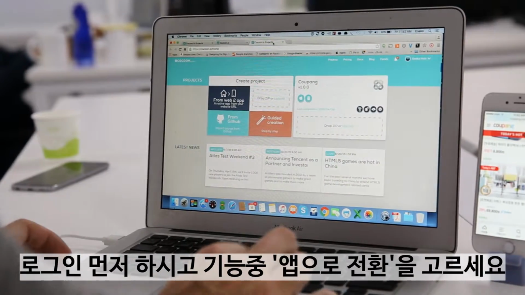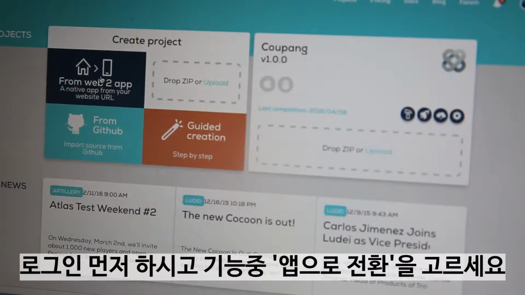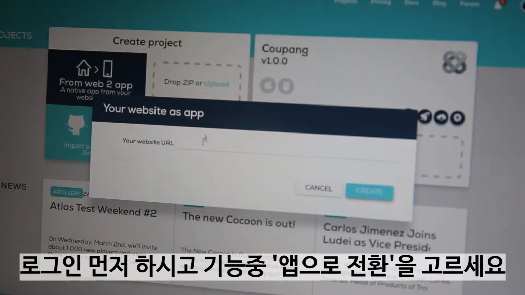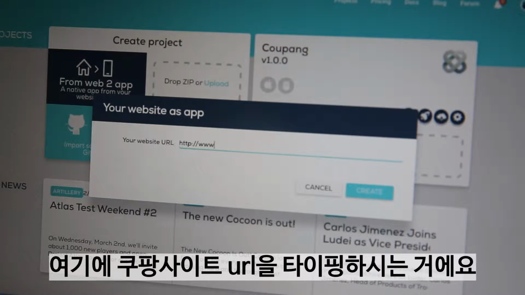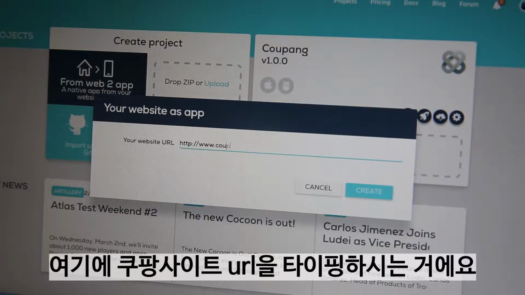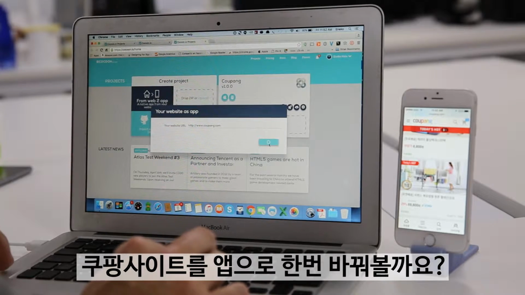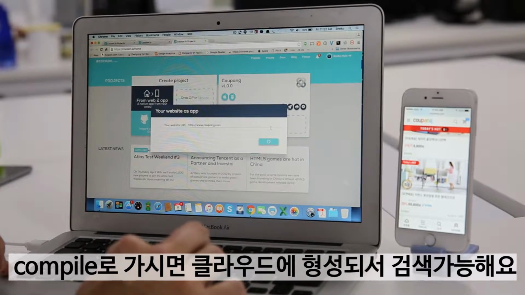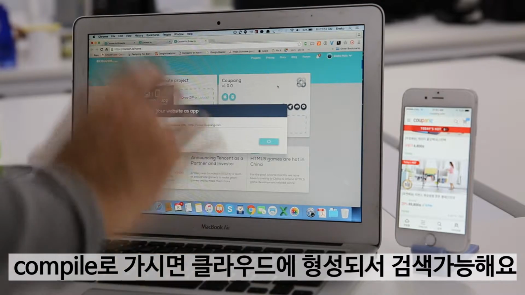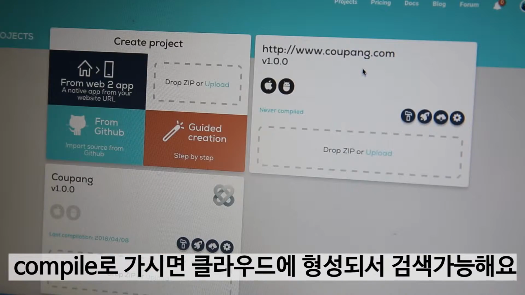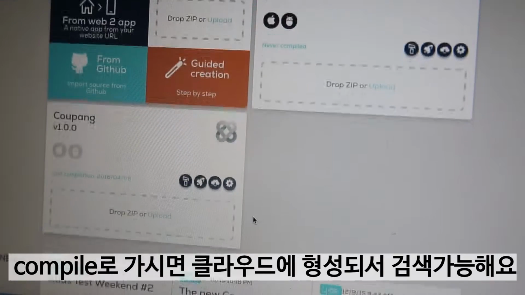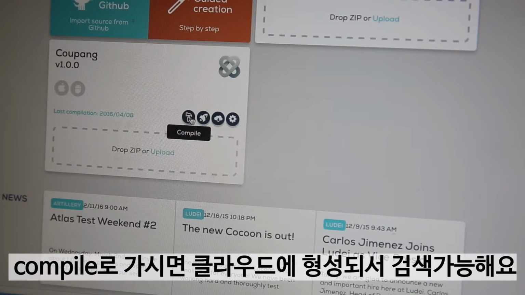We log in and we choose this one of our services, that is from web to app. So from web to app we type the URL, create. So we create a new project, and once we have the project created, we can come and compile a final native application here. Compile.